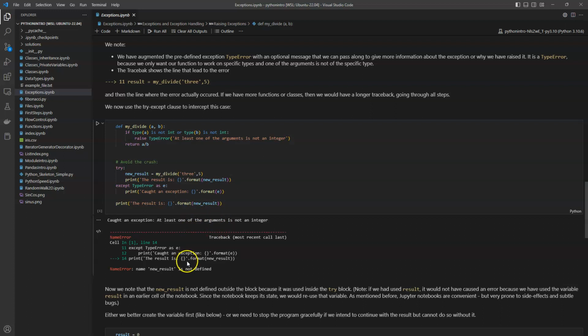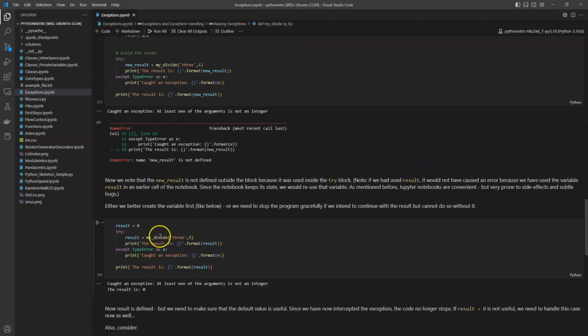So when we start with exception handling and making our code more resilient, we need to think about which variables are created where, how the functions and classes relate to each other, and what we need to cover. That does sound a bit complex, admittedly, but it makes our code much better and much more resilient and much less error prone if we construct our code accordingly. So we could do it like this. We could have result equals 0 by initializing a variable, have now the try except clause, and then print out the result. Now it's 0.